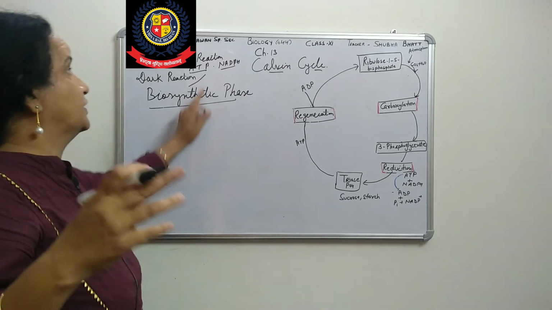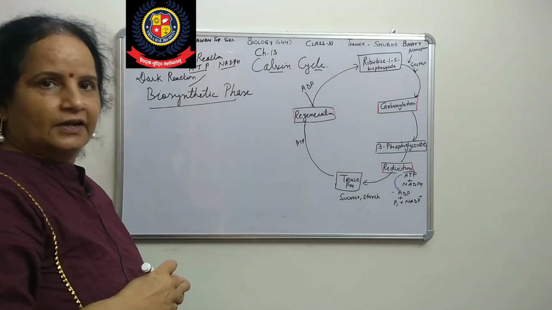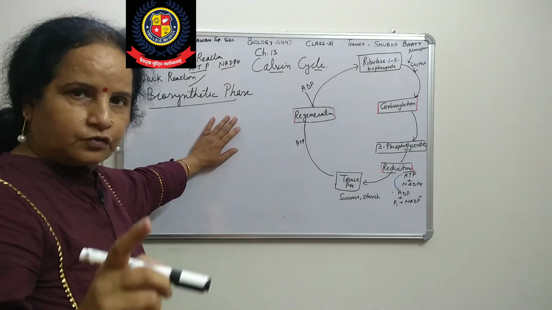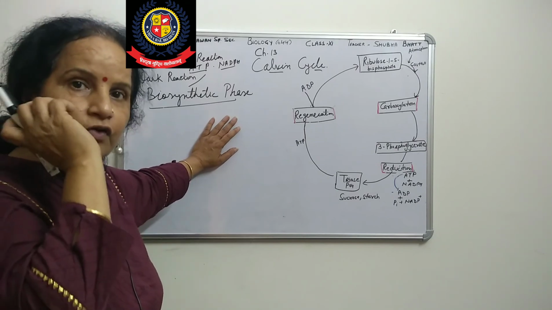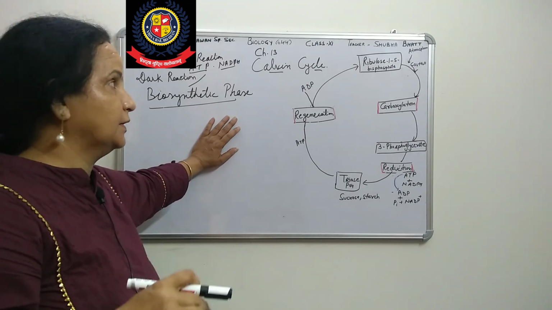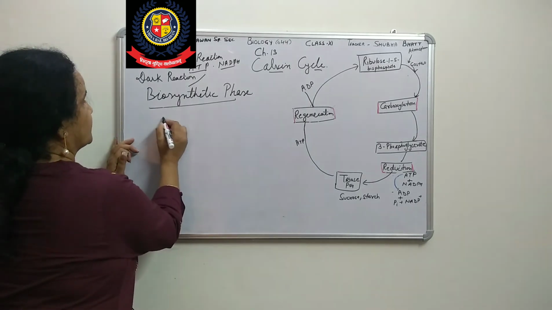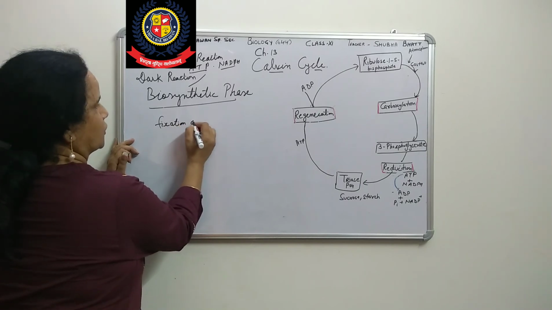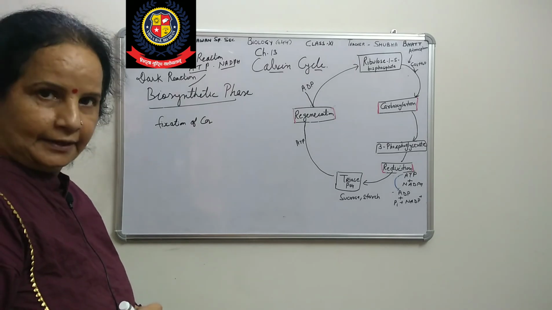Now, using this energy currency. In the light reaction we saw that pigments are used, water is used, and sunlight is used. Then the CO2 is still remaining. Here in the biosynthetic phase we use fixation of carbon dioxide. That carbon dioxide comes from the air.